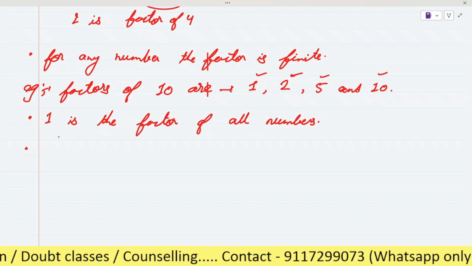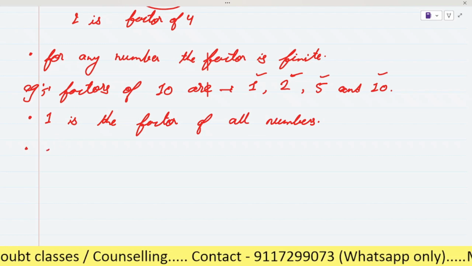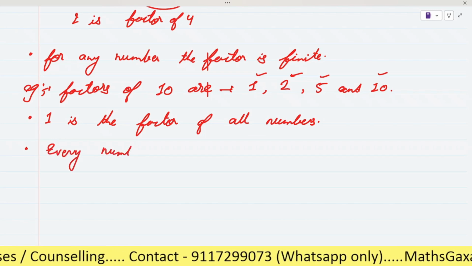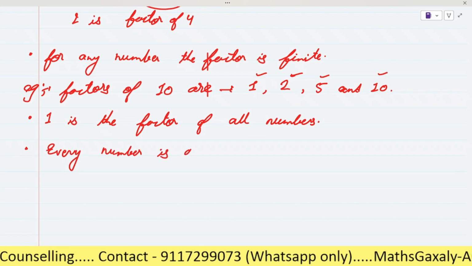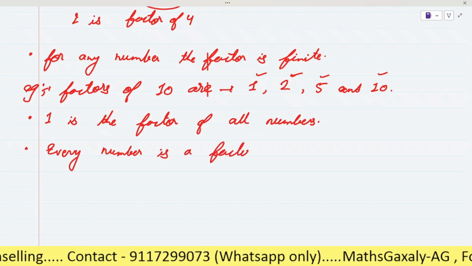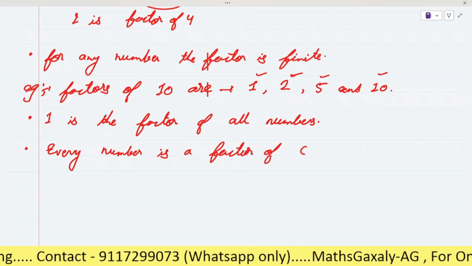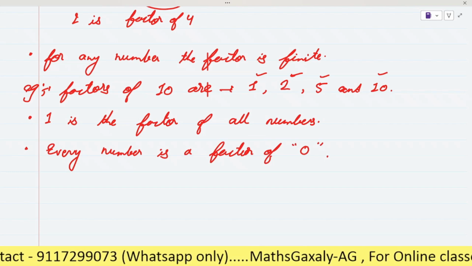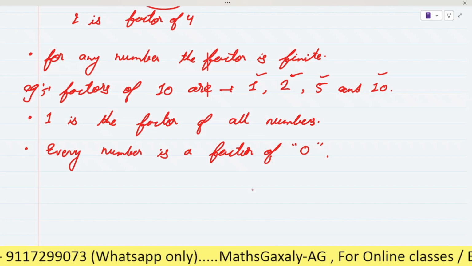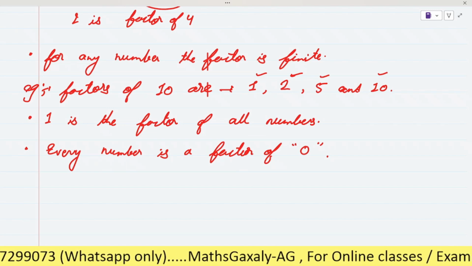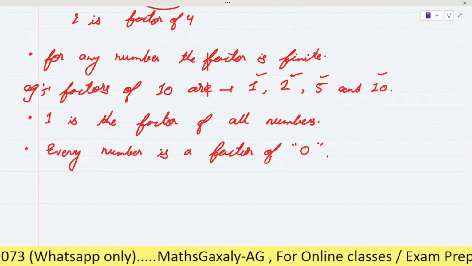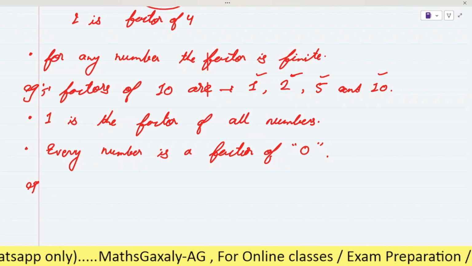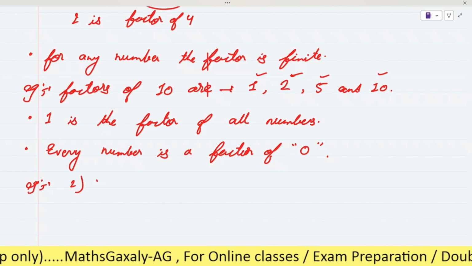The next point is that every number is a factor of 0. Every number is a factor of 0. Why? Because 0 is divisible by every number, right? 0 is divisible by 2, as you can see here.